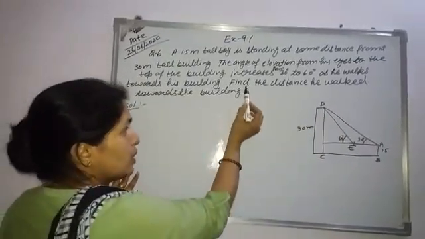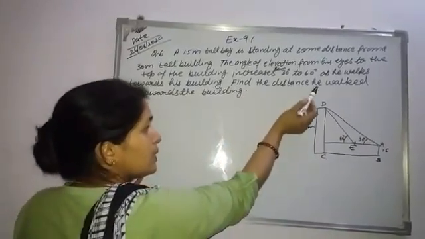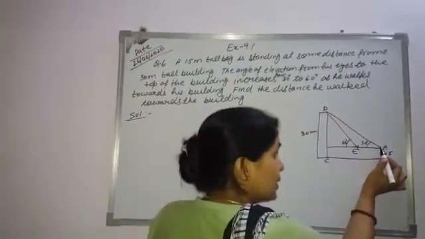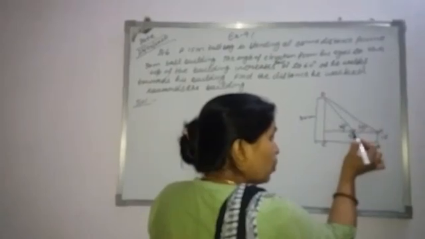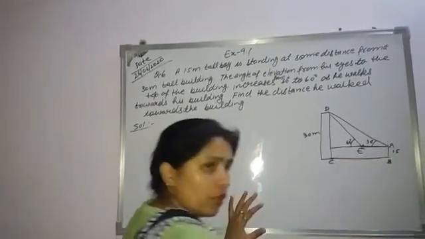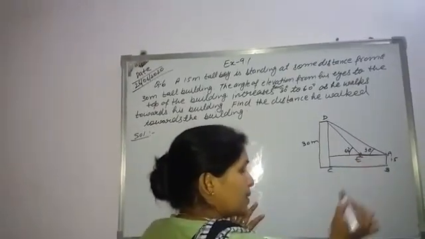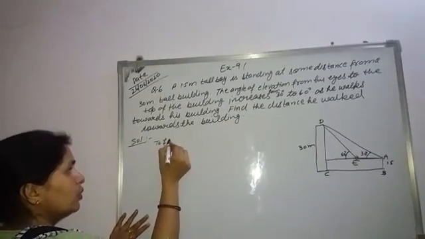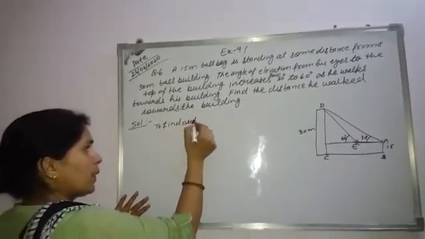Next, find the distance he walked towards the building. We want to find the distance travelled by the boy, which means the AE distance.